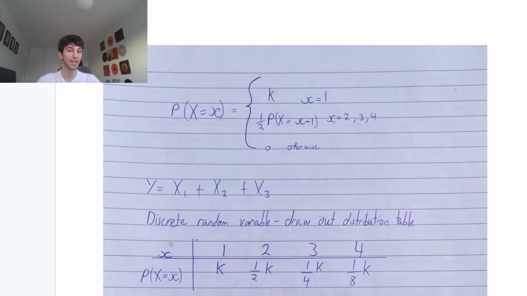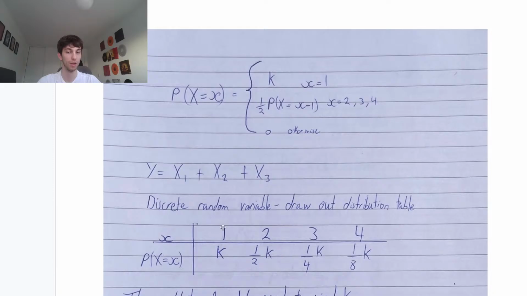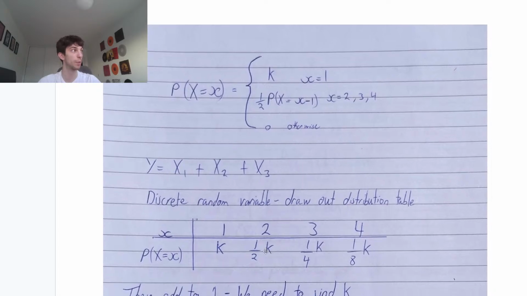So what do we know? X can take values of 1, 2, 3, and 4. Otherwise, the probability will be 0. So we only care about X equals 1, 2, 3, and 4, and the probability of each of these. So we know the probability of X equals 1 is k. They tell us in the question. Then each time we times the previous probability by a half. So the probability X equals 2 will be half times the probability that X equals 1. X minus 1, so plug in 2. So each time we're multiplying by half. So the probability X equals 1 is k, times by half, 2 is half k, times by half, for 3 will be a quarter k, and for 4 will be an eighth k. Each time we times by half.